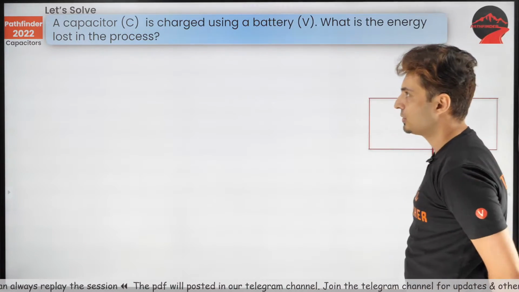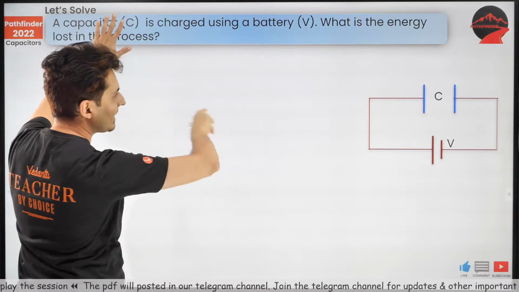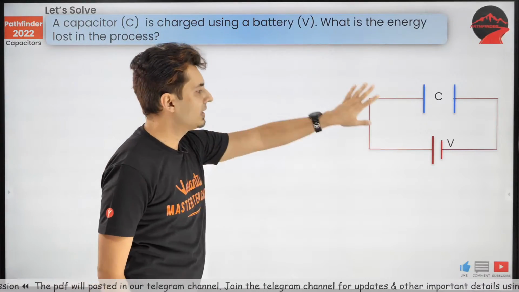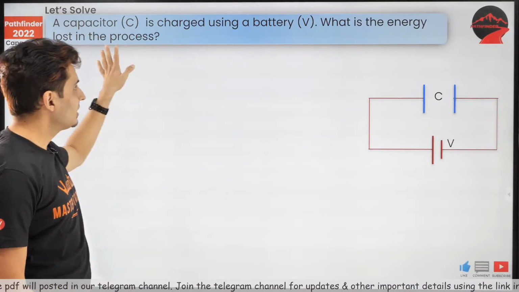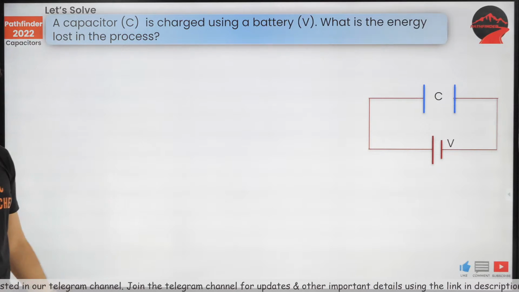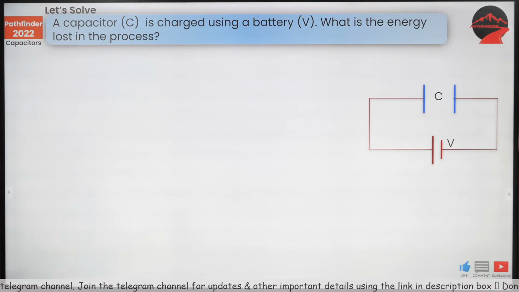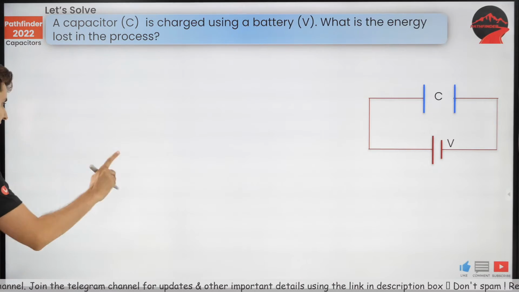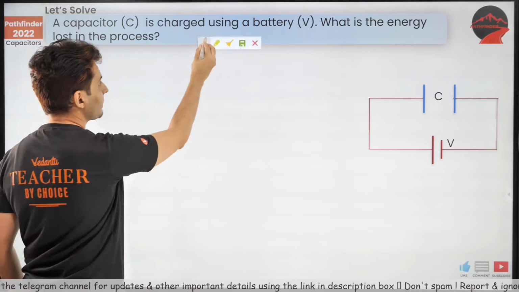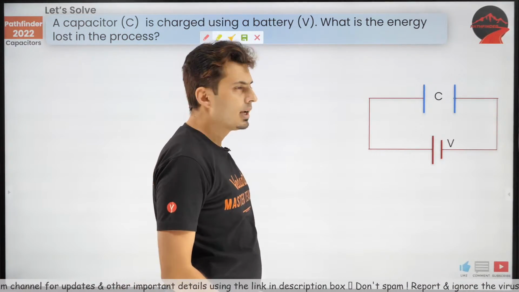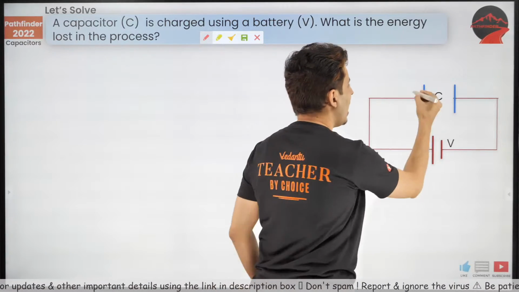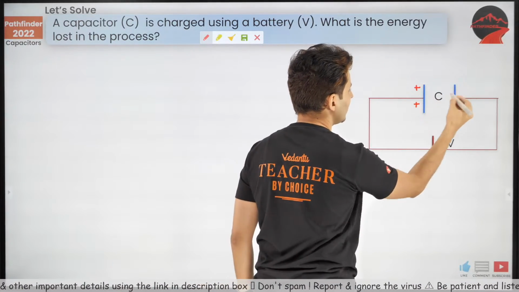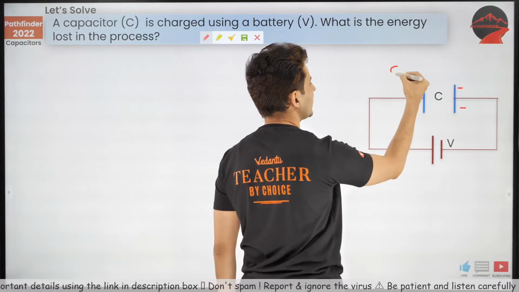This is your first question. There's a capacitor, capacitance C, and it is charged using a battery. So the question is, what is the energy lost in this process? Very important, the most basic and important question to start with. First of all, after charging, how much charge will be there here and how much charge will be there here? What is the final charge?